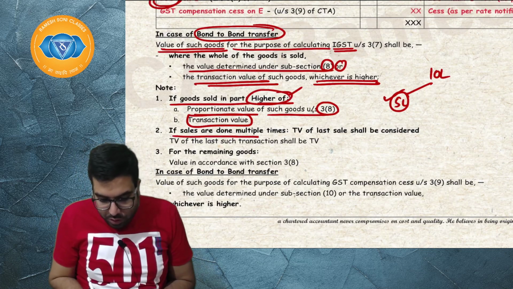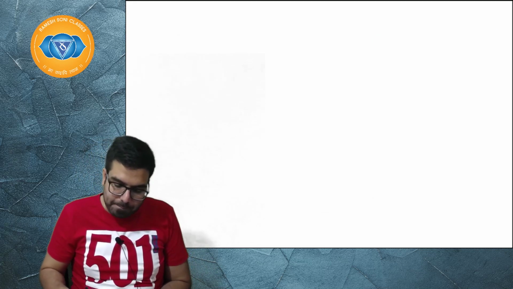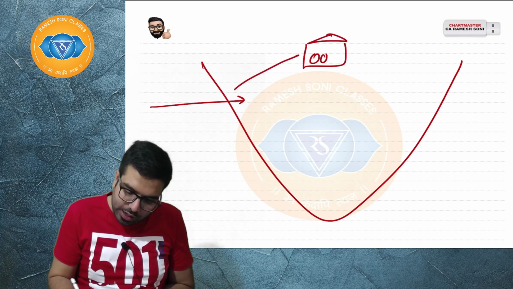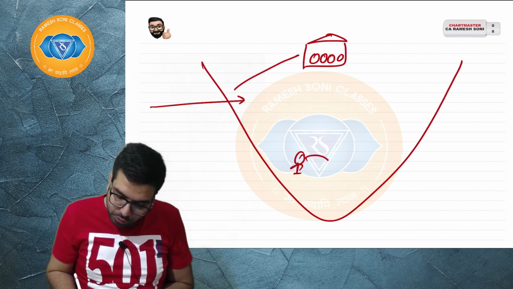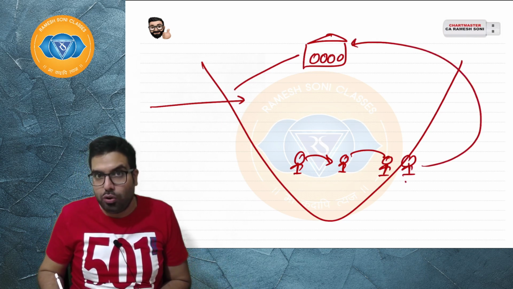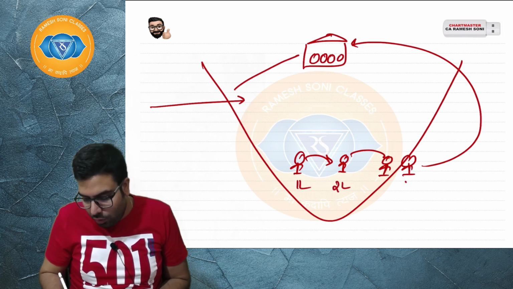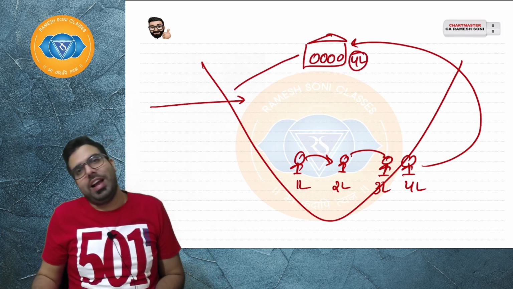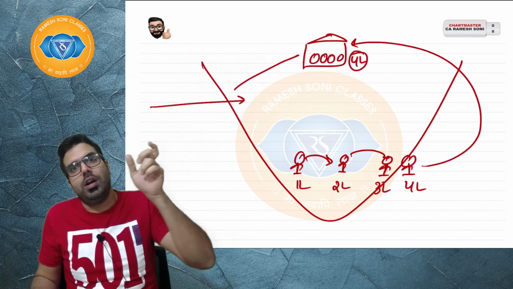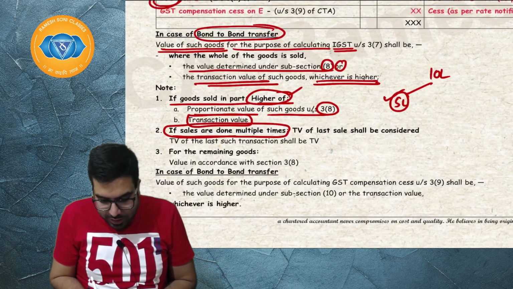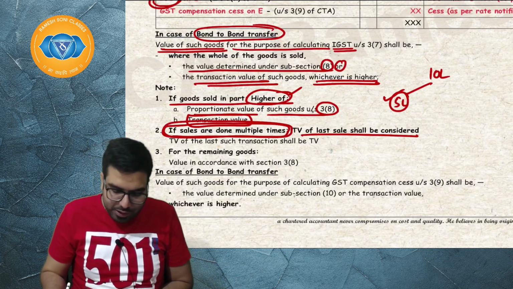Or if the sale is done multiple times, supposing goods are imported, transferred to the warehouse and lying there. I transfer to Ram, Ram transfers to Shyam, Shyam transfers to Radha. When Radha goes to clear, whatever was the price at which it was sold to her matters. Goods of 1 lakh were sold at 2 lakh, he sold at 3, she bought at 4, so IGST shall be levied on 4 lakh rupees. I hope everyone is clear: either on the value under 3.8 or 4 lakh, whichever is higher. So if the sale is done multiple times, the last transaction value shall be considered.